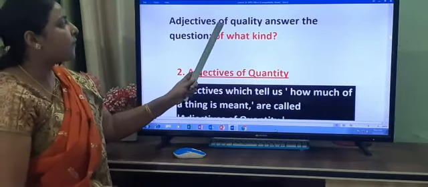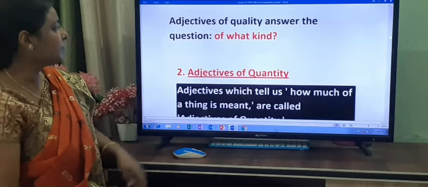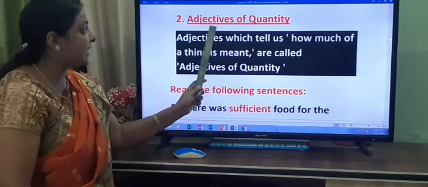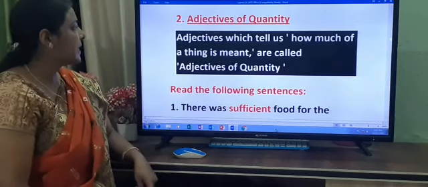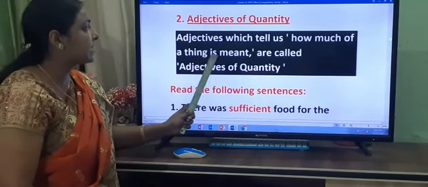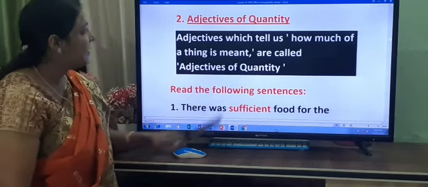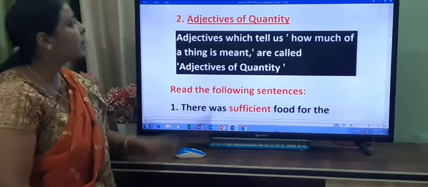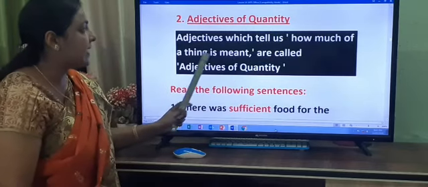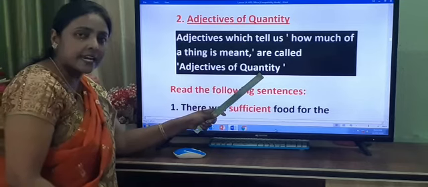Now, adjectives of quality answer the question of what kind. Number 2. Let's begin. The number 2, adjectives of quantity. Adjectives which tell us how much of a thing is meant are called adjectives of quantity. Once again, I repeat for you.